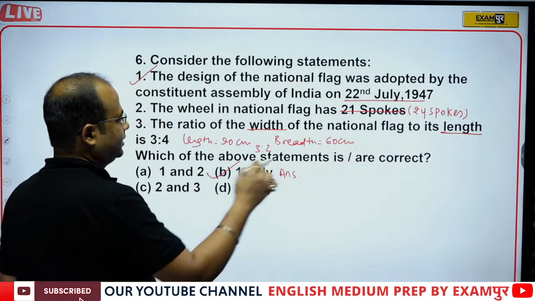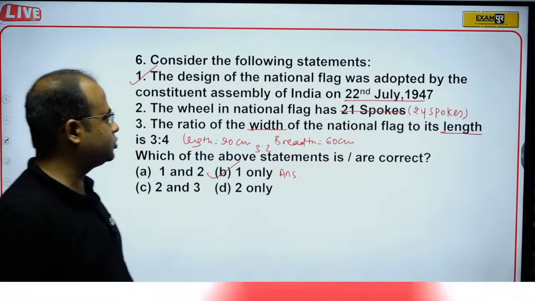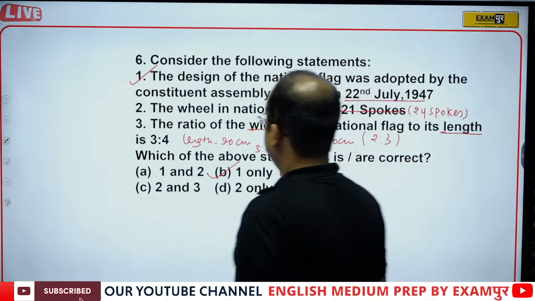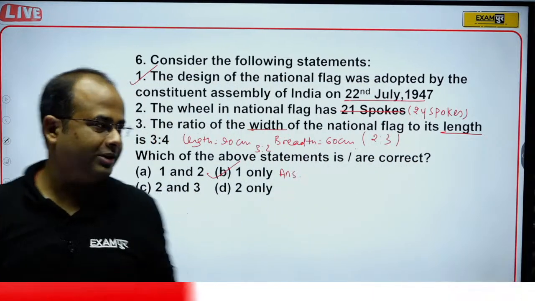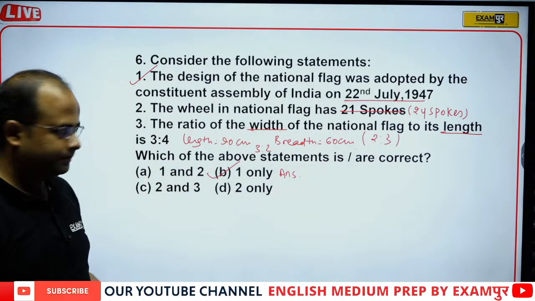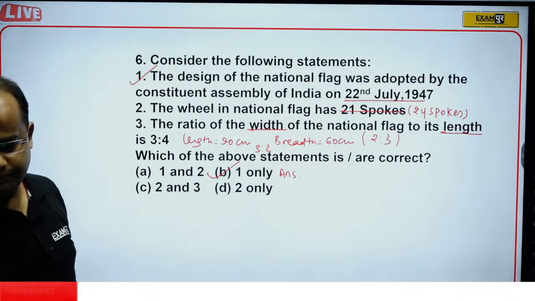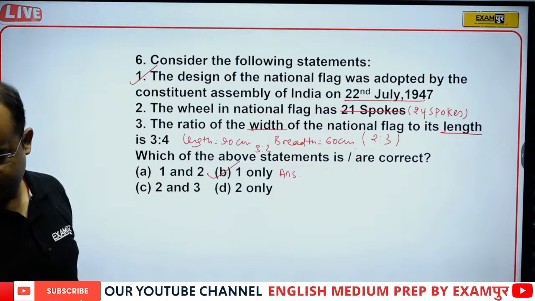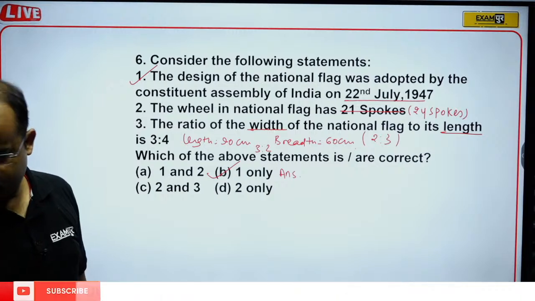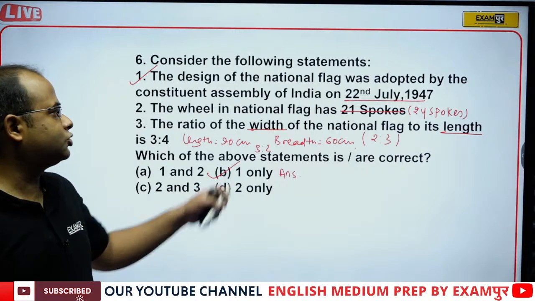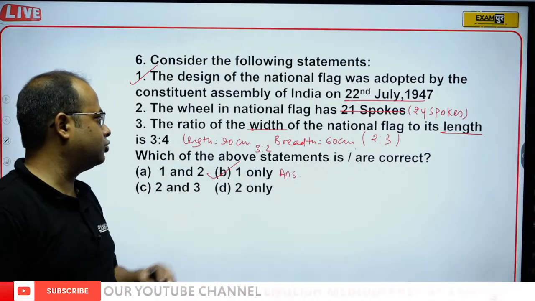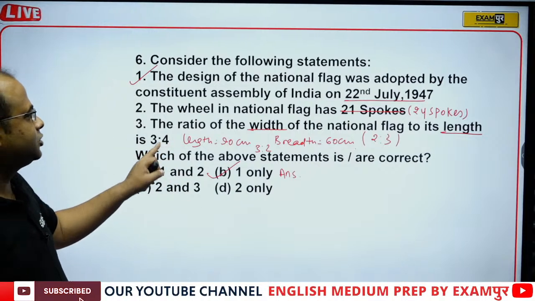So length is 90, breadth is 60. So that is 3:2, and width to the length is 2:3. I hope it is clear to all of you. Length to breadth is 3:2 because length is around 90 centimeter and breadth is around 60. So 3:2, and width to the length is 2:3.